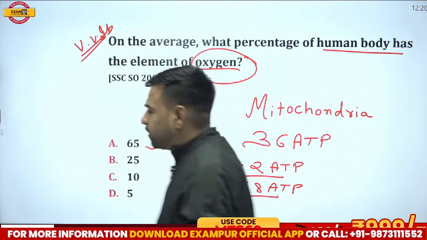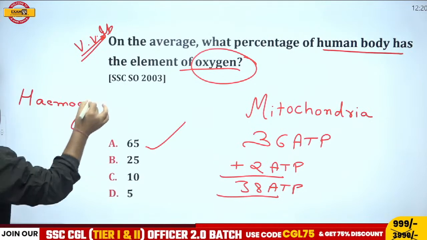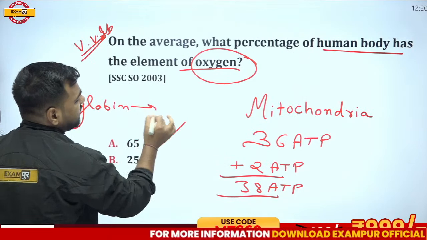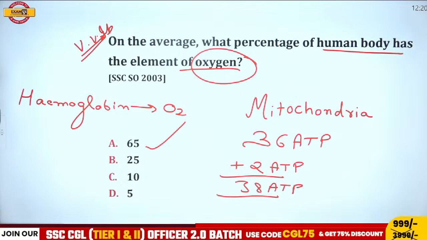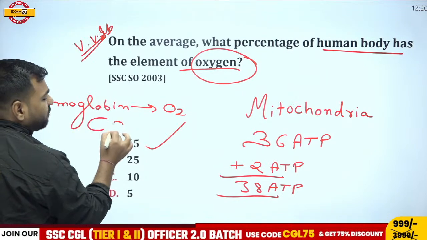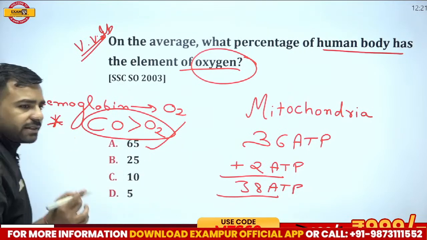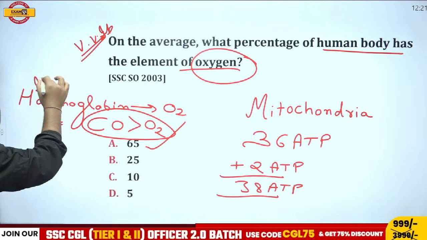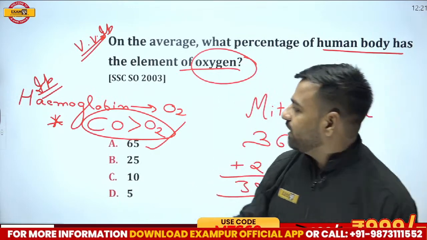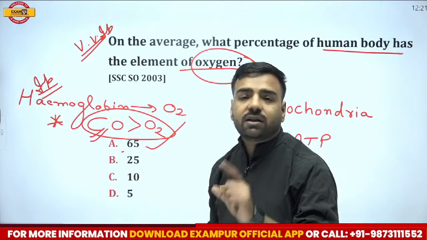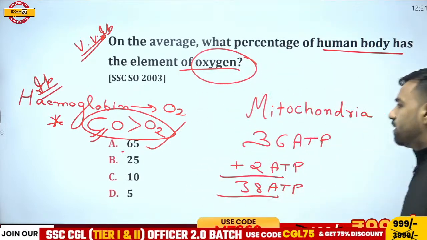And I'll tell you one more thing. There's a thing that is known as hemoglobin. This hemoglobin has high affinity for the oxygen. But if I compare the affinity for the oxygen and carbon monoxide, then this hemoglobin has more affinity towards carbon monoxide in comparison to oxygen. So this is a very important thing. Do not forget. This is again asked in the examination. It is also an important point. Hemoglobin has the highest affinity for what? So hemoglobin has highest affinity for carbon monoxide. If I talk about the priority, first is carbon monoxide, then comes the oxygen. Do not forget. Okay.